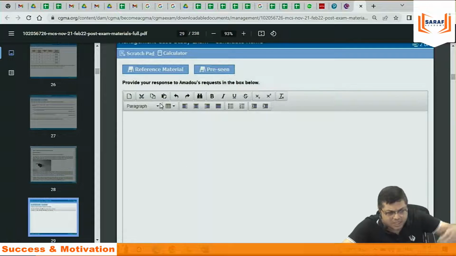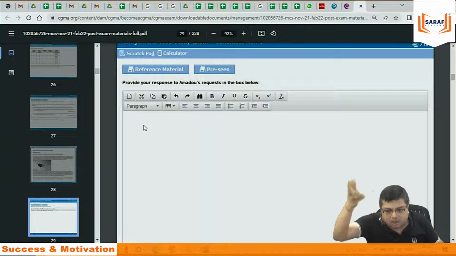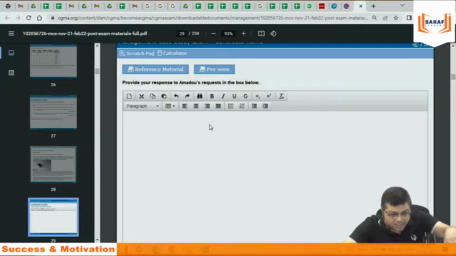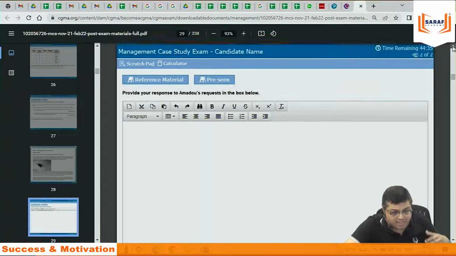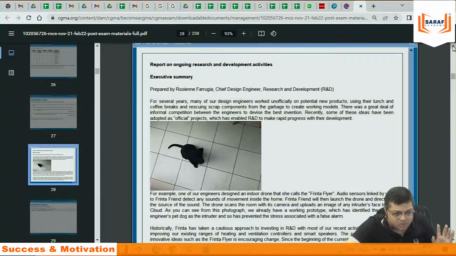Same word file feature like ACCA. Same. There is no change in the font size possible. Whatever font size will be coming, automatically it will be the same. So it takes font size 11. In ACCA also the font size is 11. You can't increase the font size to 13, 14. You can't reduce it to 8. I cannot type here because this is a PDF file. Otherwise, I could have typed here, but the same story is there.